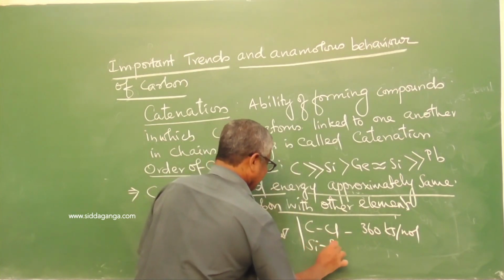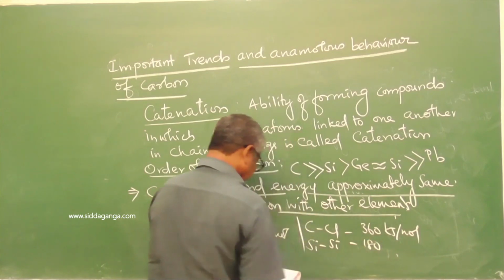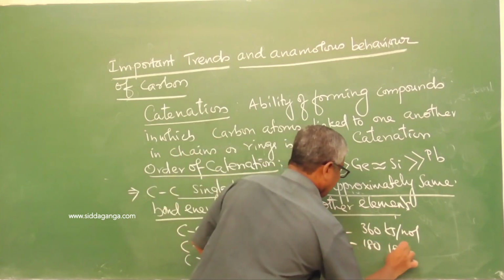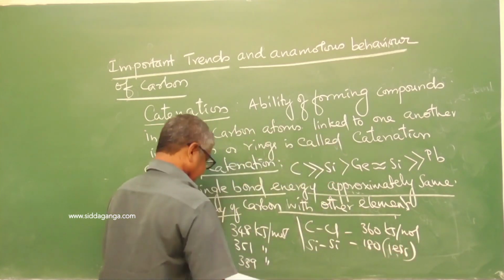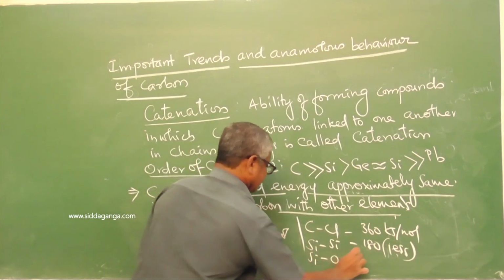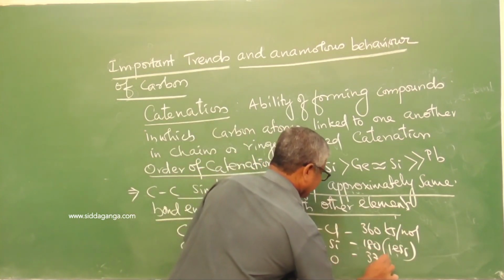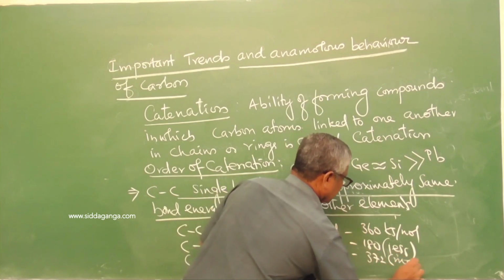But for silicon it is 180, which is less, and silicon-oxygen is 372, which is more.